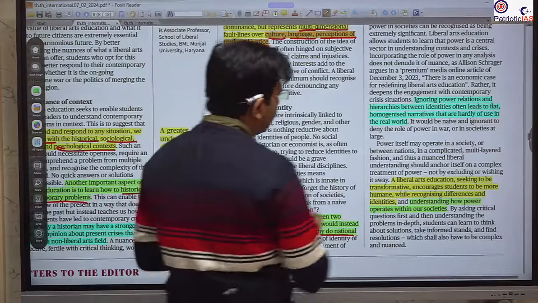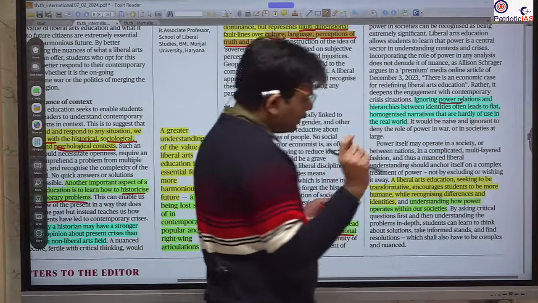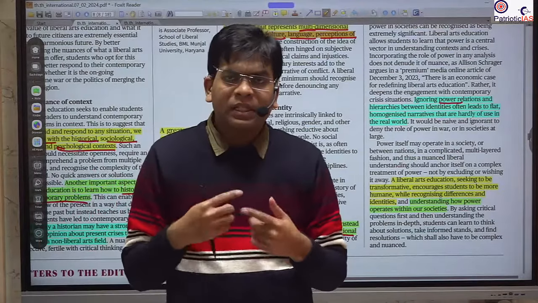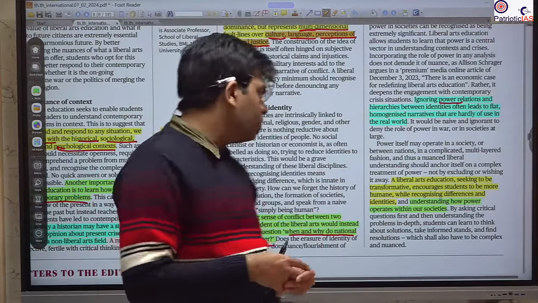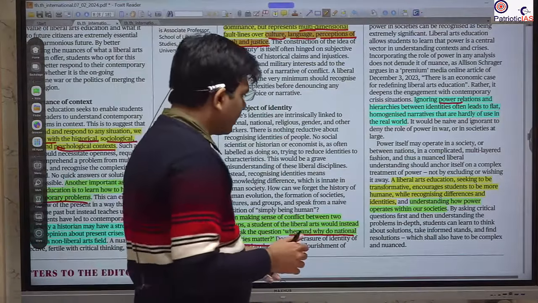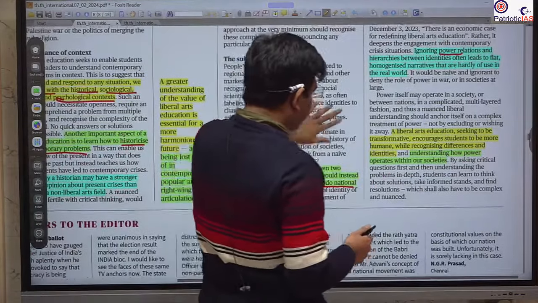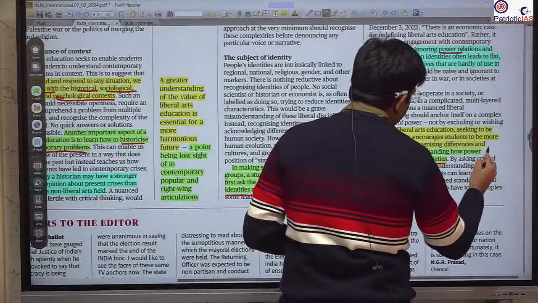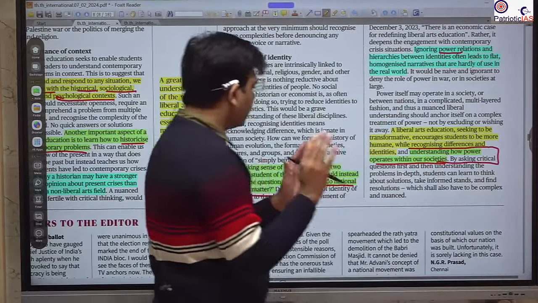So power plays a very central role. Although we don't have to go for this power play, yes, you should understand it from a humanistic perspective to know the clarity about all this. So understanding how power operates within society is very important to get a clear picture of whatever is going on.